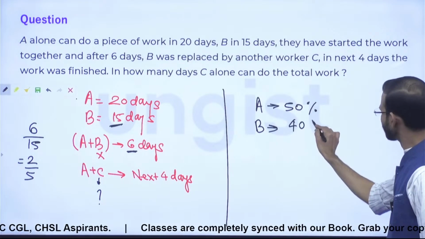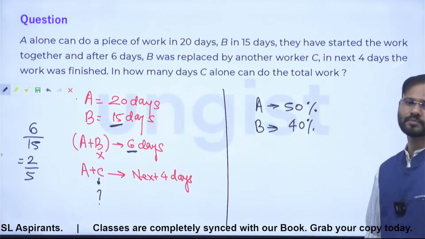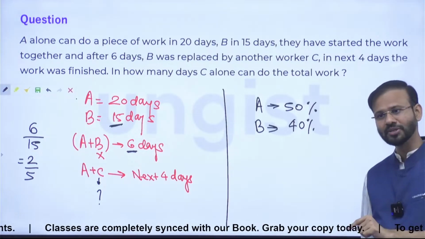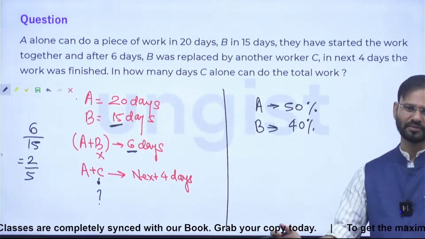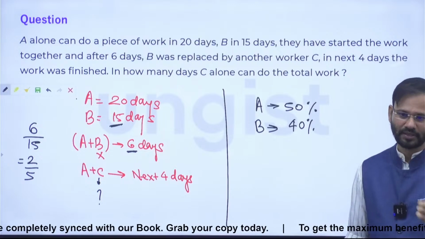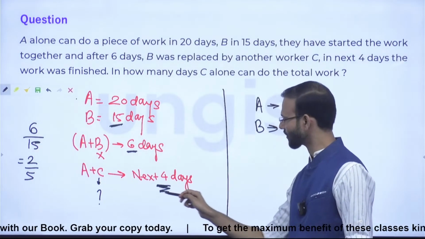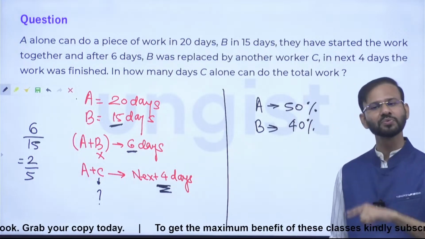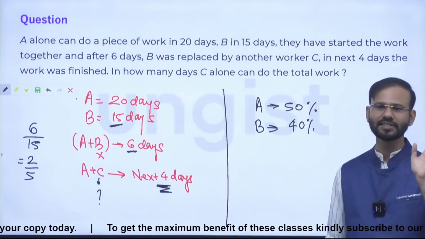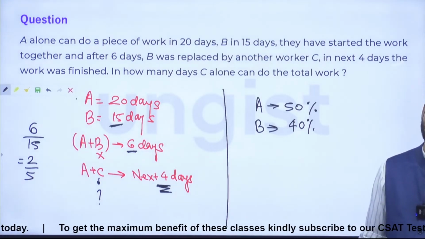So B worked 40% of that work alone. A worked 50%, B worked 40%. 90% work has been done. What is left? 10%. 10% was done by C in how many days? 4 days. It means for 100% work, C will take 40 days. Guys, it is clear, right?